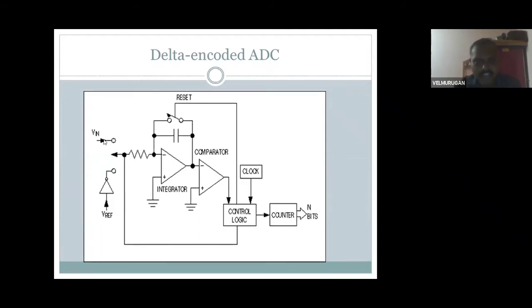First, the comparator gives the integrator output. Then the integrator output is given to the comparator, and the comparator produces the control logic and clock pulse, then the counter. The counter output is produced for the n bits, and the reference voltage is given.